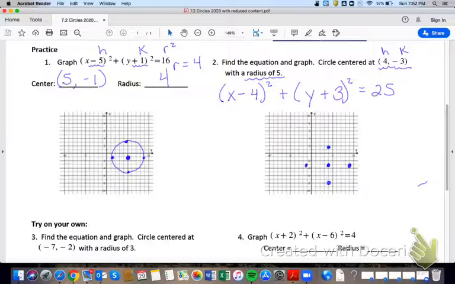And with those 4 points, draw your circle. Right. At this point, I want you to pause the video and on your own, complete examples 3 and 4.